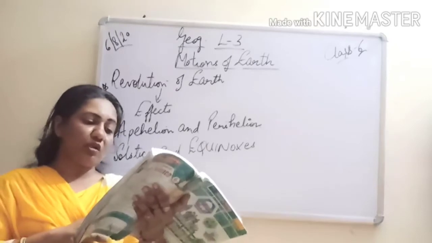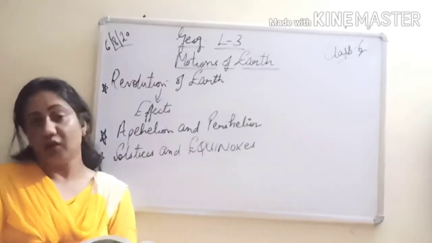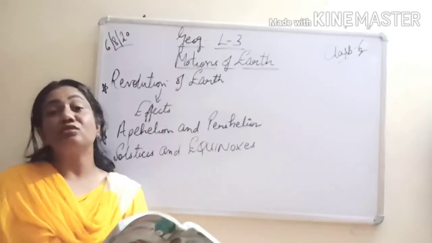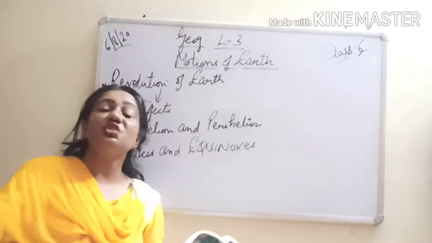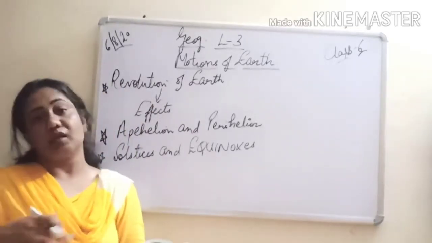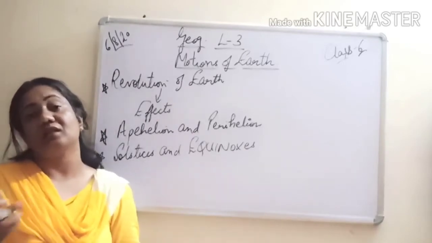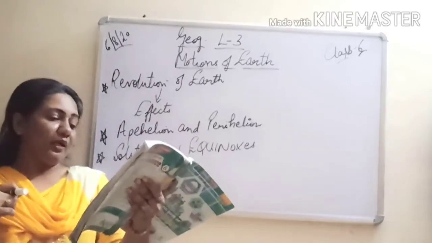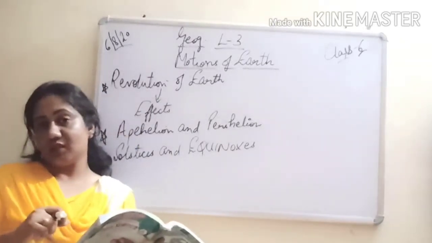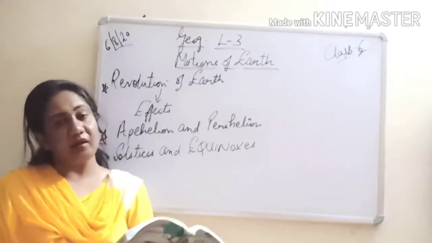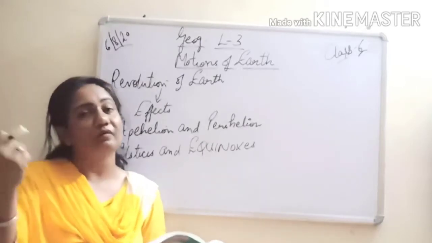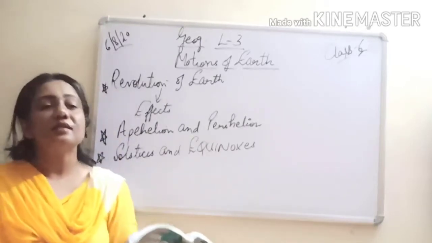Difference in the distribution of heat over the surface of the earth. The heat zones, we have already studied. So there is variation in the distribution of heat on the earth and that is also the result of revolution. And the third one, the important one, is the change of seasons. So it causes a cycle of seasons. We have how many seasons total? 4 seasons. Winter, summer, spring, autumn. So all these 4 seasons are the result of what? Nothing but the revolution of the earth around the sun.